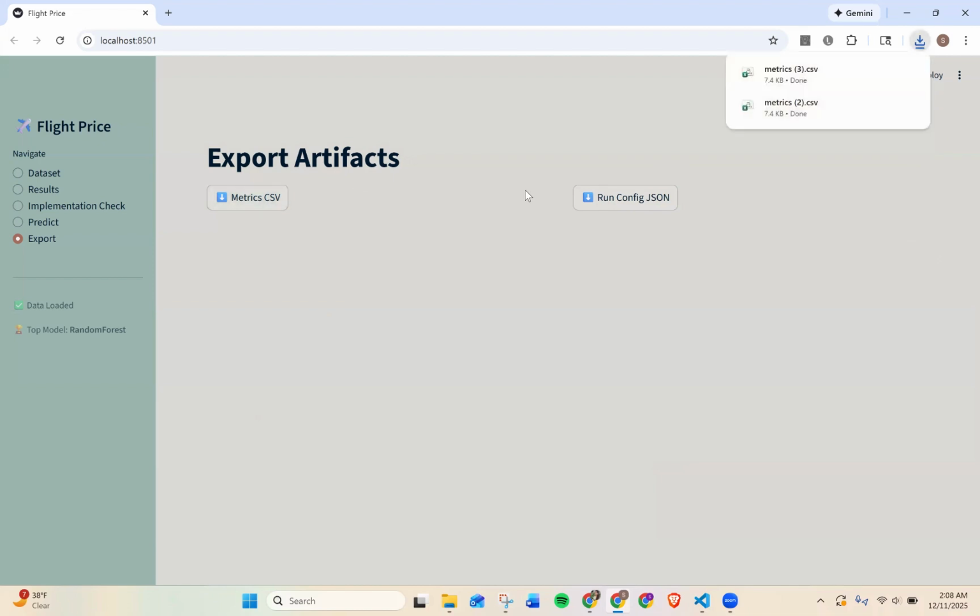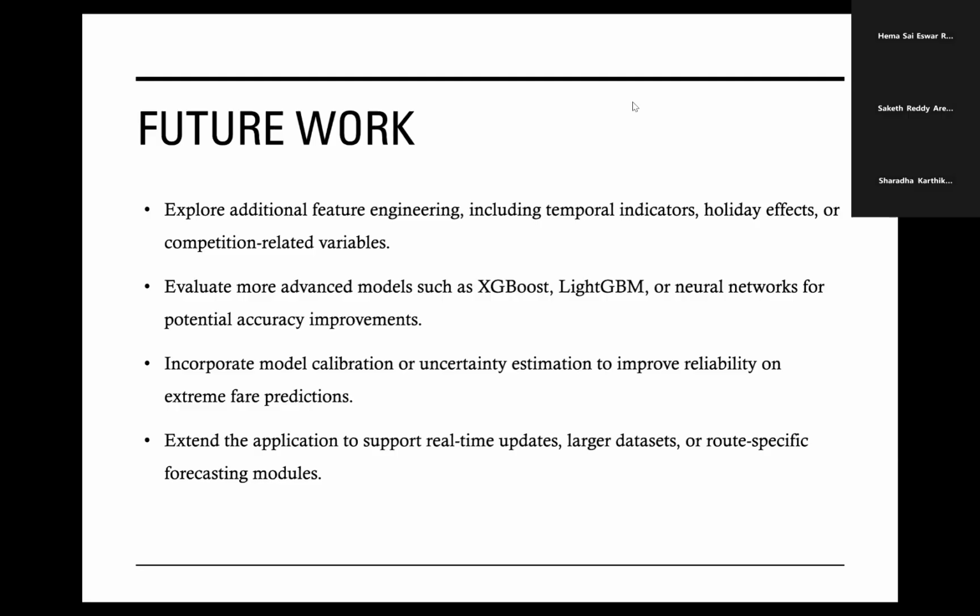Clicking on the download button would download the CSV or the JSON file that someone would need. This is the end of our demo, and this wraps our overall leakage-safe pipeline, the model comparisons, and the statistical tests into a single reproducible tool for airfare prediction. Let's now go back to the presentation. Coming back to the presentation, let's move to the future work.